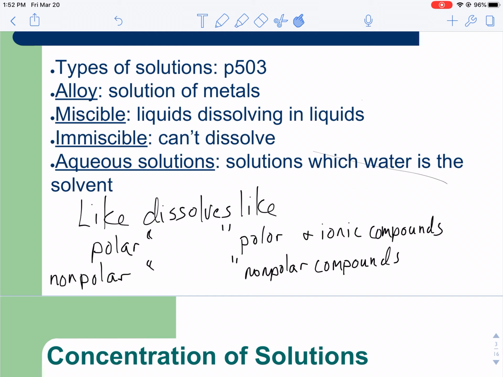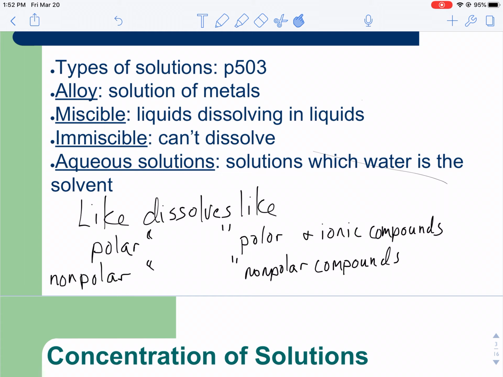When something is said to be miscible, that is when a liquid can dissolve in another liquid. If it is immiscible, a liquid will not dissolve in another liquid. Oil and water are immiscible. Oil will not dissolve in water. Water will not dissolve in oil. However, oil and gasoline are said to be miscible. Oil will dissolve in gasoline. Gasoline will dissolve in oil.